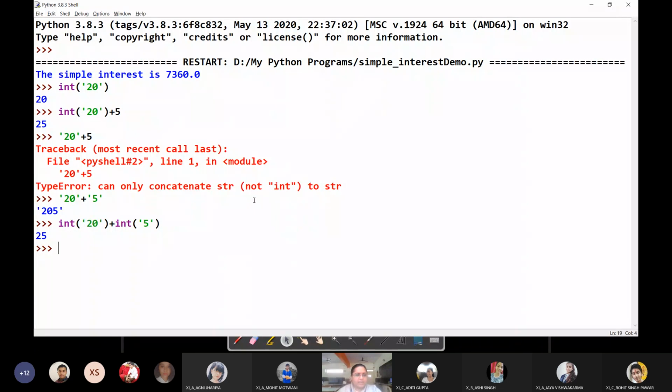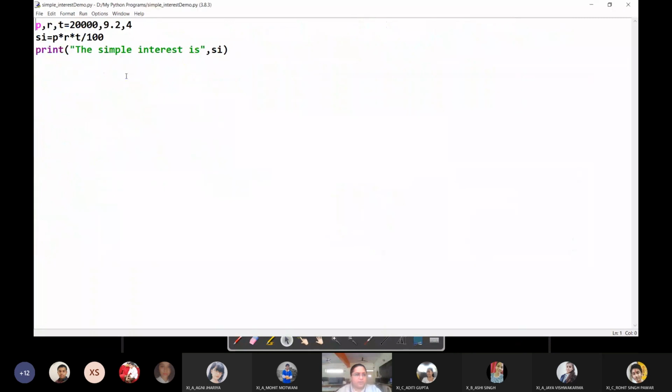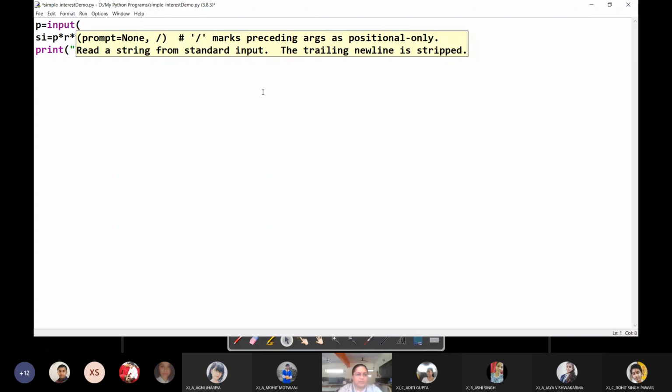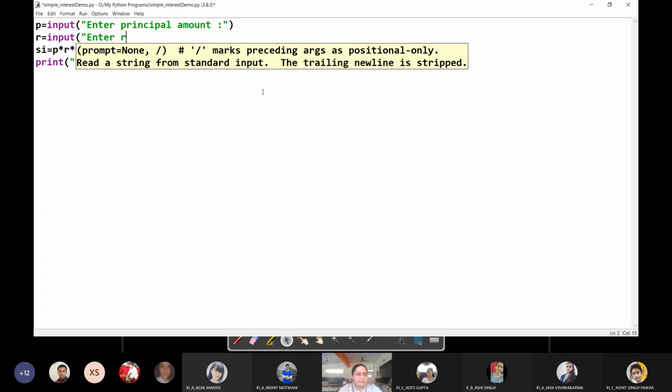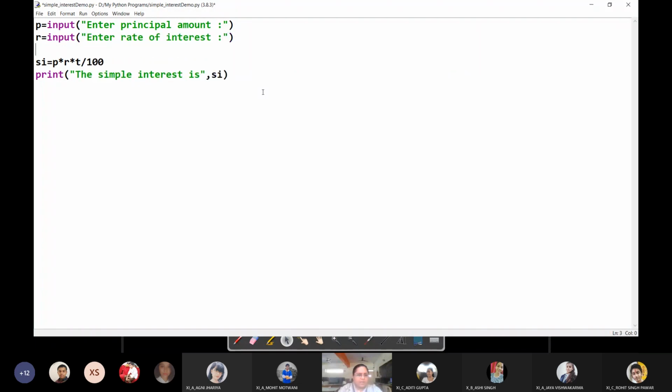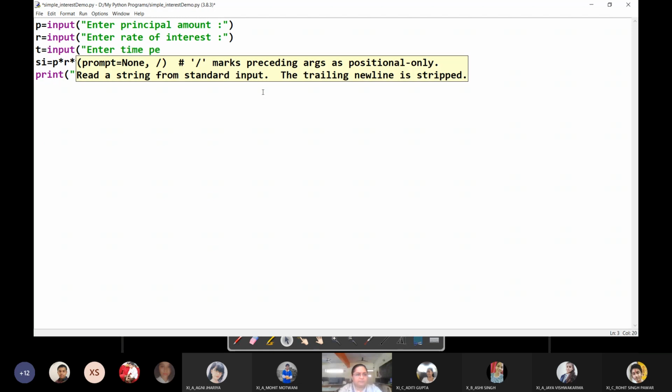So whenever you write this in my program, I'll show you the difference. I'm going to remove these statements and simply write input, enter principal amount. I'm not using the int function right now. Next is rate: input, enter rate of interest. Time: t equals input, enter time period.